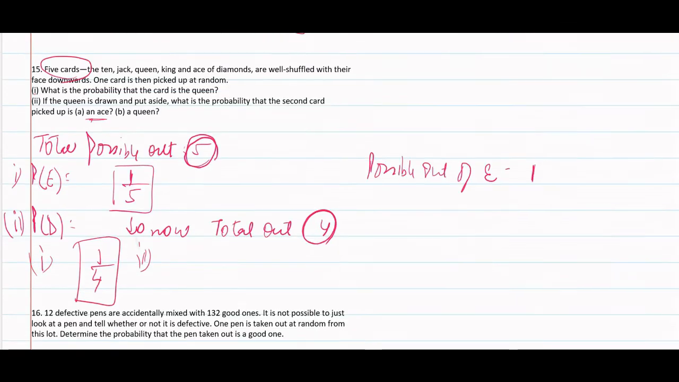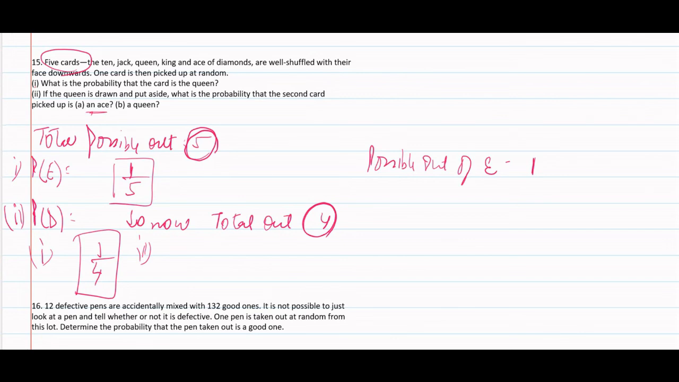Second is queen. But queen is already removed. So it would be an impossible event. So the probability would be 0. It can't be a queen as there are 5 cards. Only one queen is available and we have already put it aside. So now the probability that the second card would be queen is not possible. So it is 0. It is known as impossible event.